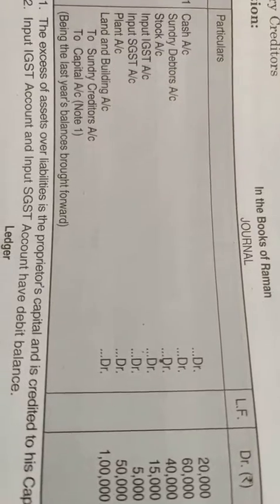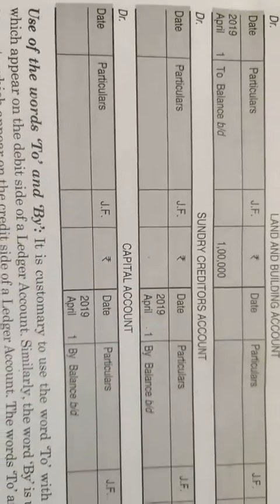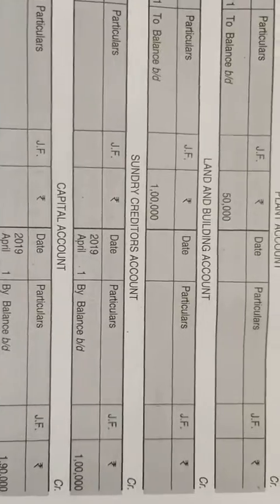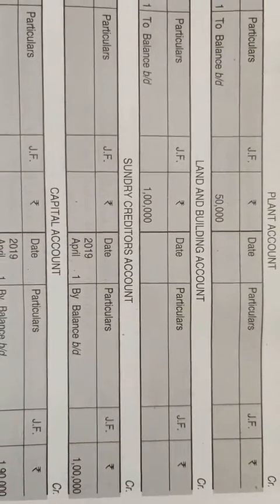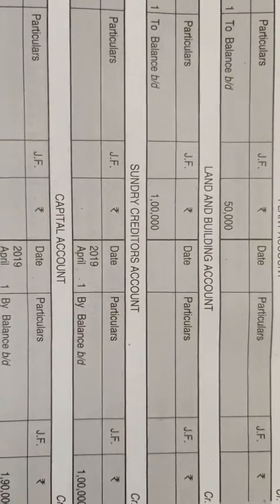Creditors are given on the credit side, so sundry creditors we will post on the credit side of the creditors account. See what has been written on the sundry creditors: By balance BD 1 lakh. Clear? Because creditors show a credit balance, we write it on the credit side of the ledger: By balance BD 1 lakh.